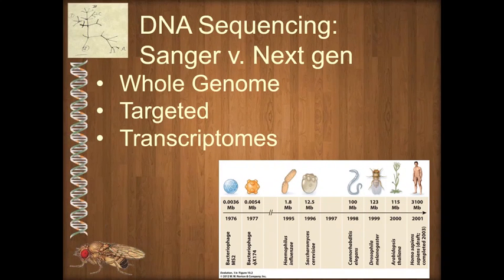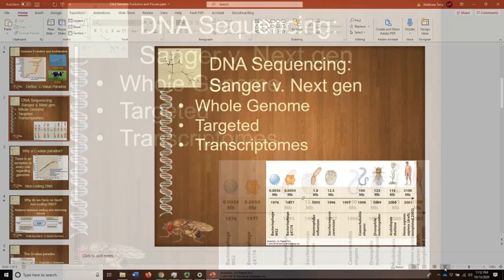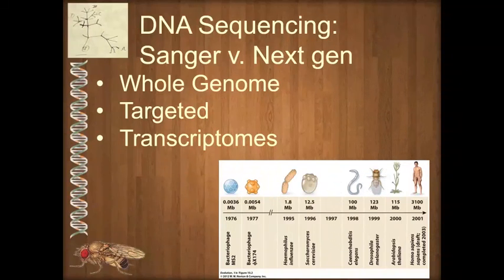Now, we've talked about DNA sequencing. Review that if you need to, but that's where these genomes came from. We get whole genomes, which is a step forward from targeted sequence, but we can target specific areas if we need to fill in. And then transcriptomes can also provide a step for identifying genes. And there's a timeline here. You don't need to spend time memorizing it, or even spend time learning it in any real amount of detail. I just wanted to give you an idea.